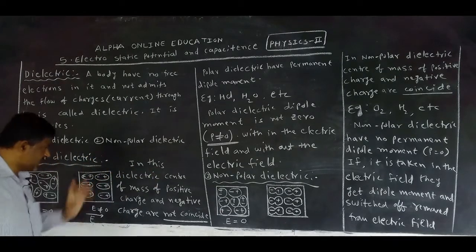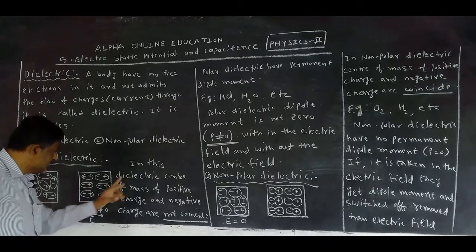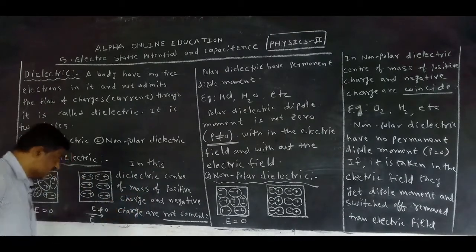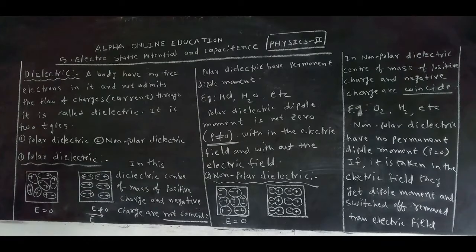In a polar dielectric, the center of mass of positive charge and the center of mass of negative charge do not coincide. That dielectric is called a polar dielectric.